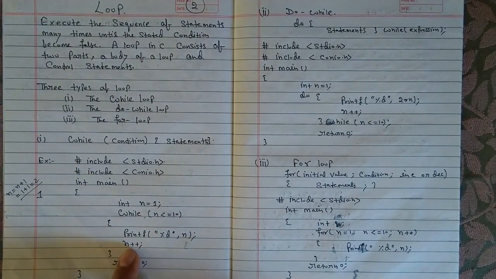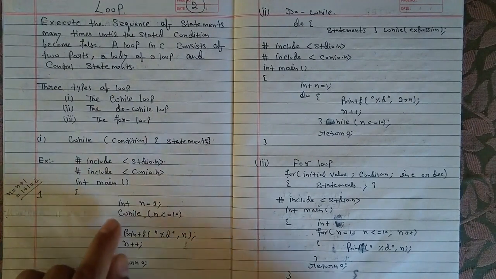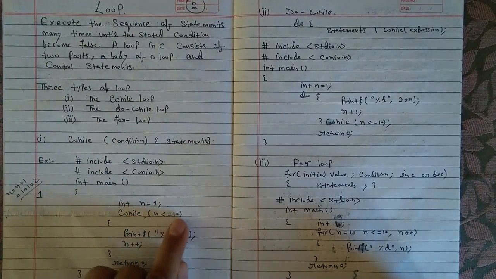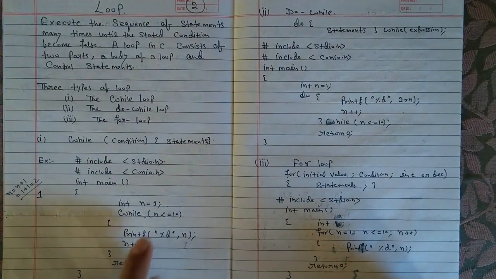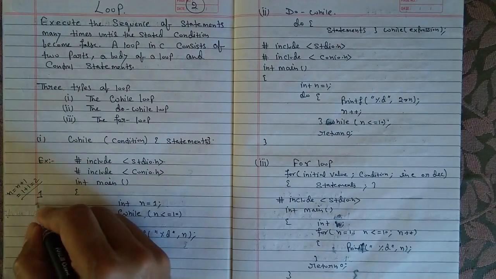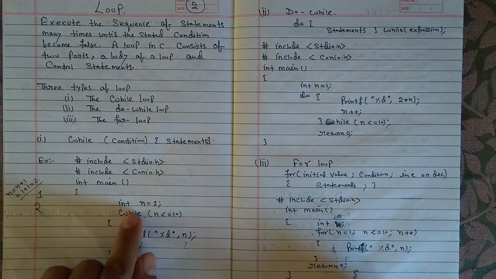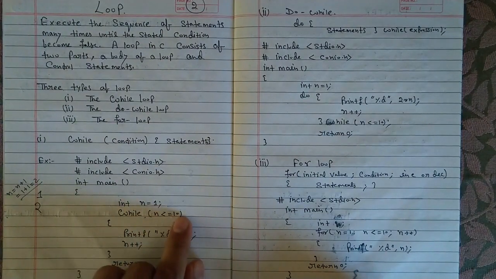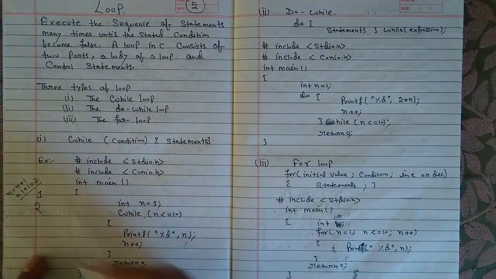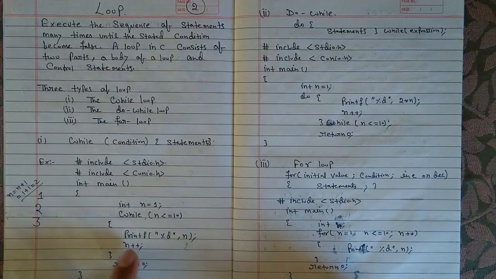Next time n is equal to 2. Then again we come to the while and it checks whether n is less than or equal to 10. Yes, because n is equal to 2, and 2 is less than 10. Again it comes here, %d prints 2. Then again n++, now n is 3. Then again it asks whether n is less than or equal to 10. Yes. Then it will print 3.